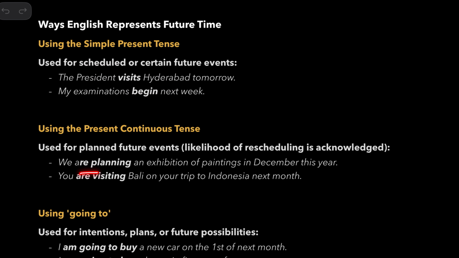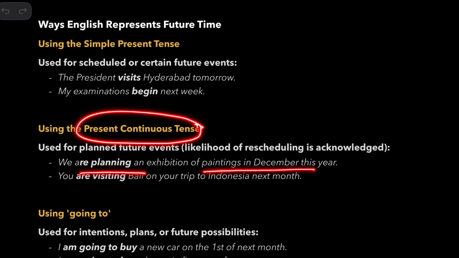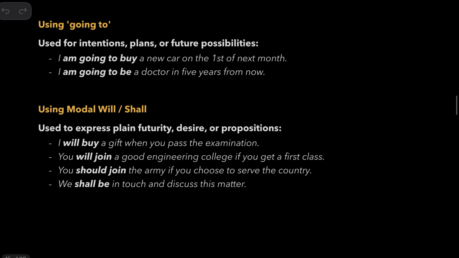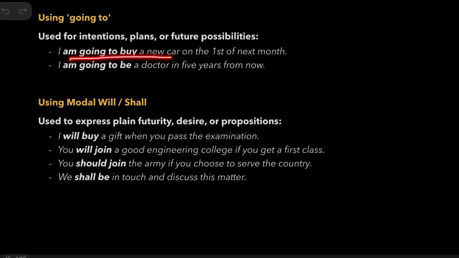And we are planning an exhibition of paintings in December this year. So this is a present continuous tense, because you have already planned. Whenever you have made some plans and arrangements for a future event or action, you use present continuous. You are visiting Bali on your trip to Indonesia next month. I'm going to buy a new car on the first of next month. I'm going to be a doctor in a few years from now.